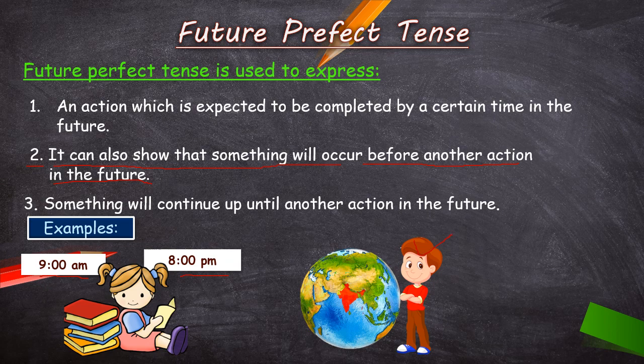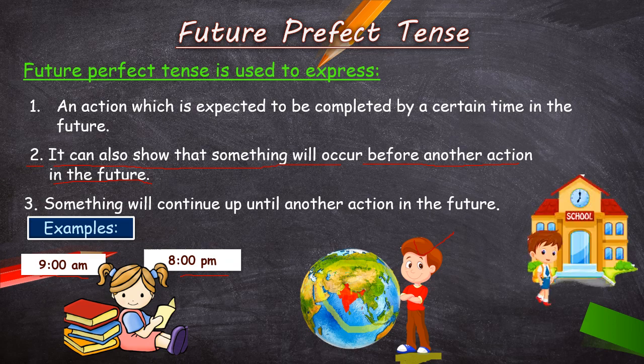Suppose this boy is Sameer. Before coming to India, what will he be doing? Sameer will travel around the world before he comes to India. Clear?